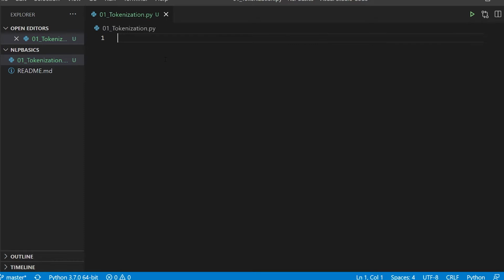NLP is used for text processing, in order to handle text. For that, the library that we are going to use in Python is NLTK, which is Natural Language Toolkit. This is one of the popular libraries used to interact with textual data. The good part about NLP is that we have been covering a lot of stuff related to images or numerical data, but this is something more exciting. Not always are you going to see this on my channel, so that is the reason I planned on starting this one.